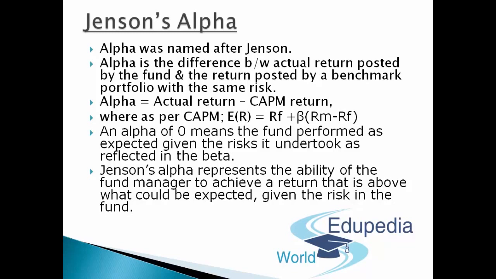But the limitation of this model is that it considers only systematic risk and not the entire risk associated with the fund. And an ordinary investor cannot mitigate unsystematic risk as his knowledge of the market is pretty primitive. So guys, that is the basic limitation of Jensen's alpha.